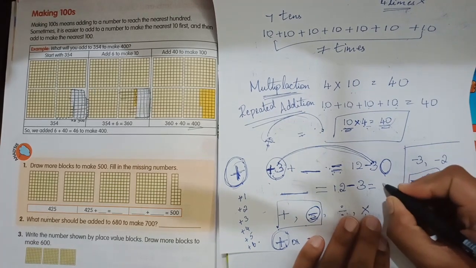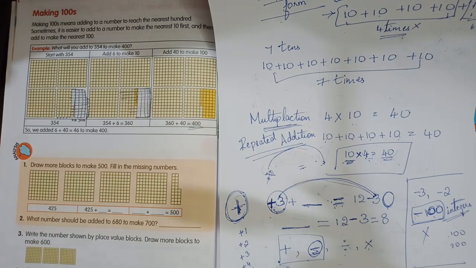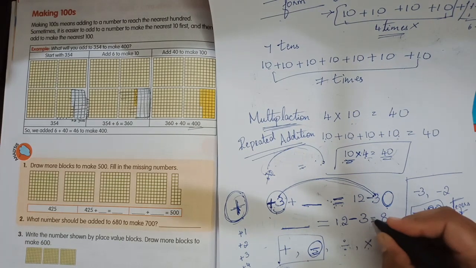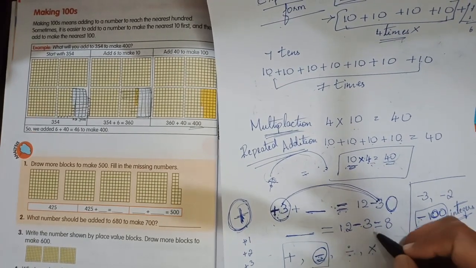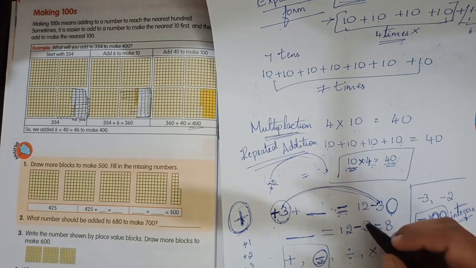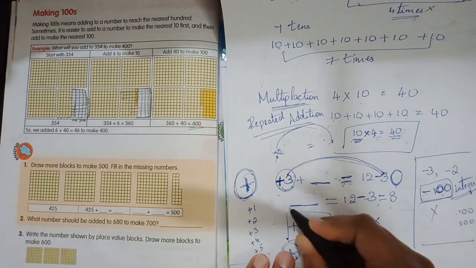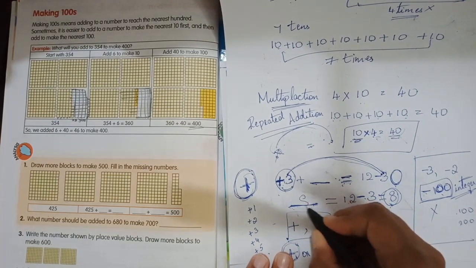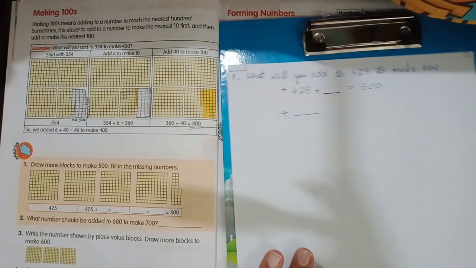Right? So, before 12, 11. Yes, children. 12 minus 8 is what? You will tell before 12, right? And then you will do the counting. You know, right, children? The subtraction of the numbers, addition of numbers and all. So, it becomes 8. And now, the blank, that is 8. The answer we get here is the number in the blank. Understood? Do you want me to teach one more example?